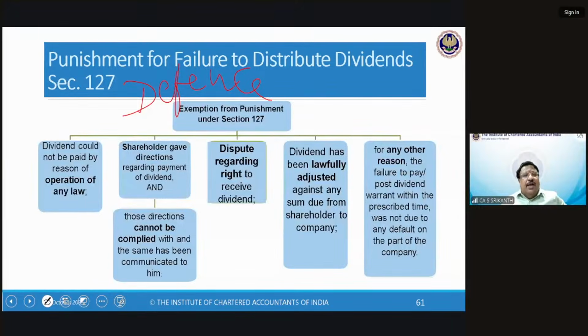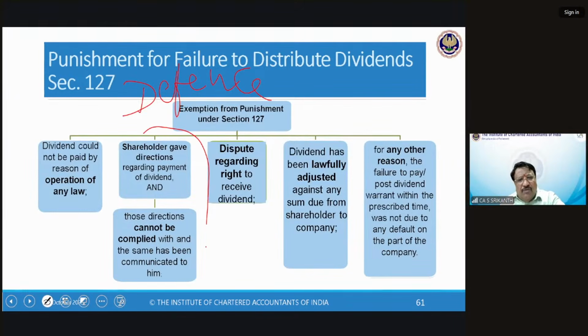Shareholders gave directions regarding payment of dividend. See, a shareholder can give specific instructions, like he can say a registered post, but then he has to pay the money for that, even if he has given certain specific instructions, which we have to comply with. Those directions cannot be complied with, and the same has been communicated to you.